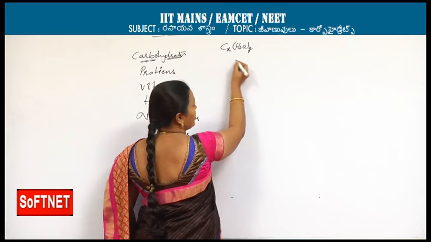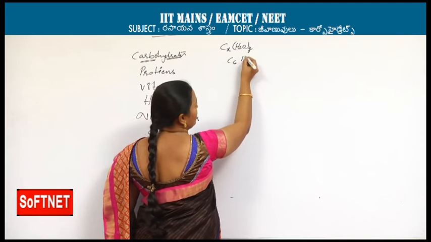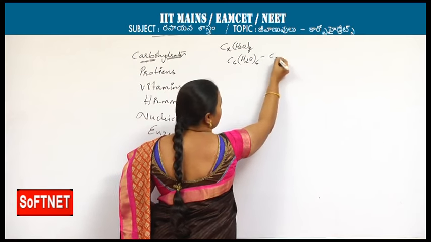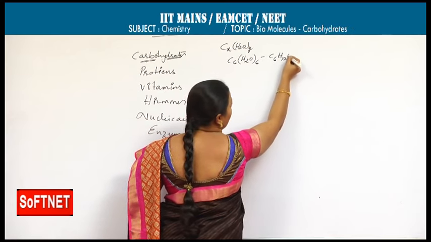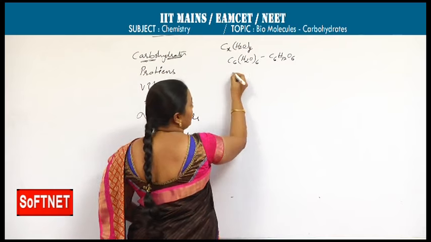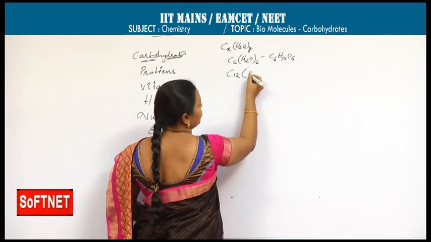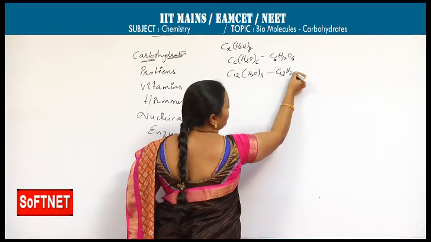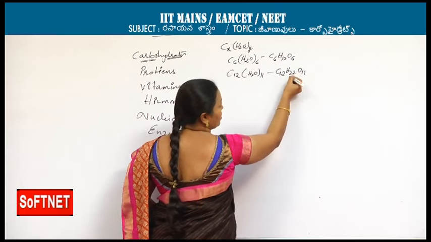Examples for carbohydrates, first I will write here: C6H2O taken 6 times, that means C6H12O6, and C12H2O taken 11 times, C12H22O11. These are glucose and sucrose.